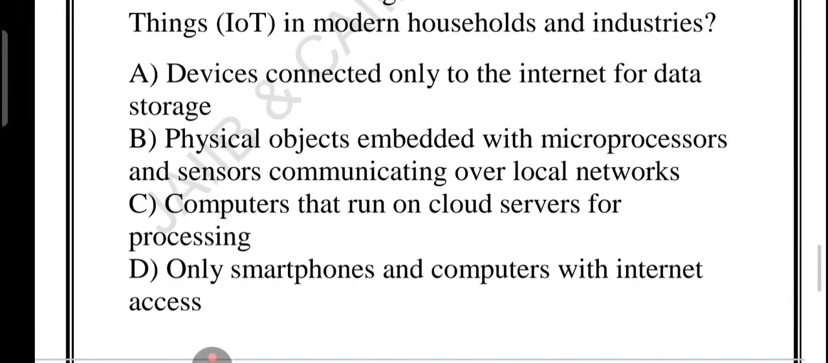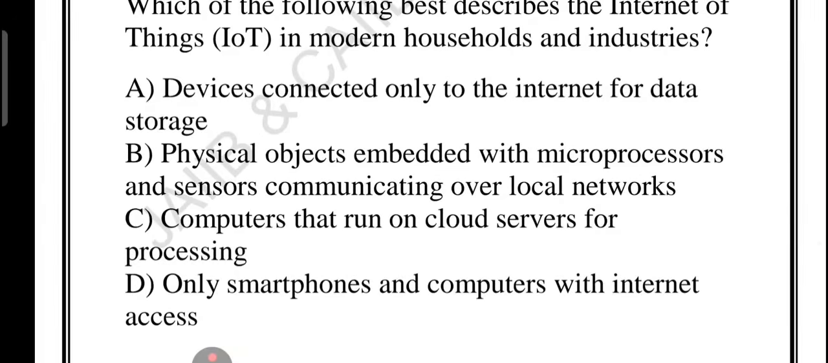And option D is also wrong. Wearables like smart watches are part of IoT, but IoT includes many other devices, not just wearables. So IoT means Internet of Things. These are devices, physical objects with sensors and microprocessors. They communicate and act via networks like Wi-Fi, RFID. They can automate tasks without human input. Examples: smart fridge, thermostat, car, industrial machine, toys, etc.